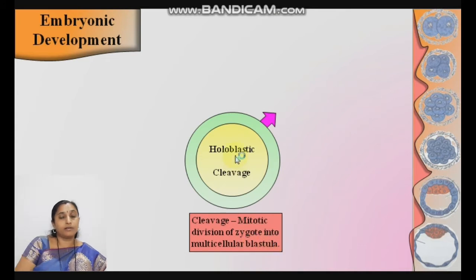Mitotic division of the zygote into a multicellular blastula. And holoblastic, okay, in animals there are two types of cleavage: incomplete and complete. Incomplete or meroblastic cleavage is where the zygote is not completely divided, for example in birds and reptiles. Take the eggs of birds and reptiles, like the hen's egg.